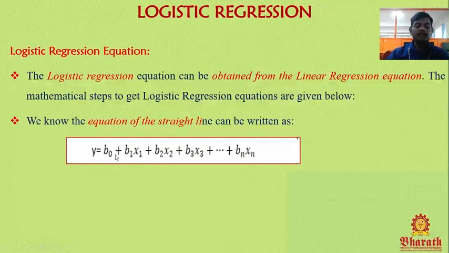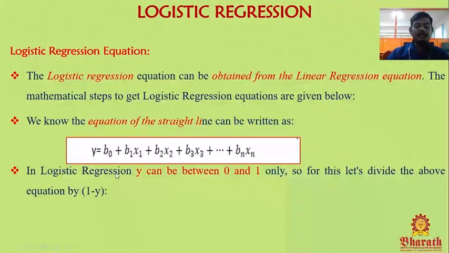We know the equation of a straight line can be written as y equal to b0 plus b1 x1 plus b2 x2 plus b3 x3 plus and so on bn xn. This is the equation of a straight line. In logistic regression, y can be between 0 and 1 only. I already told you the output should be between 0 and 1, or yes or no, or true or false.